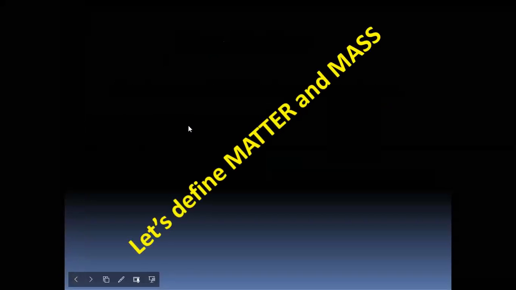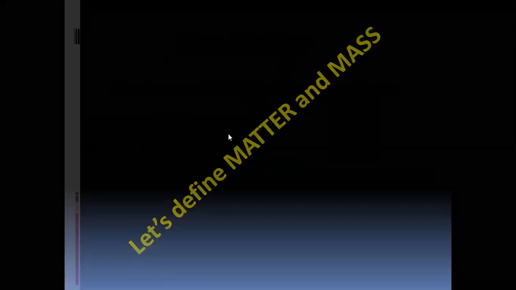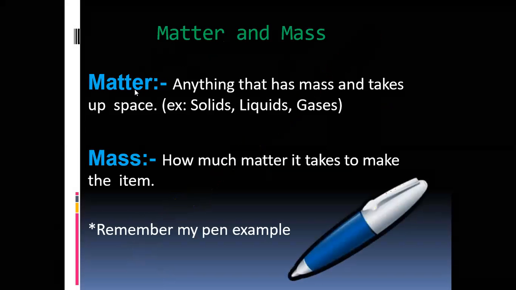Then let's define matter and mass. What is matter? What is mass? Matter means anything that has mass and takes up space. That means volume. Anything that has mass and takes up space is called matter. It has three states: solid, liquid, gas.